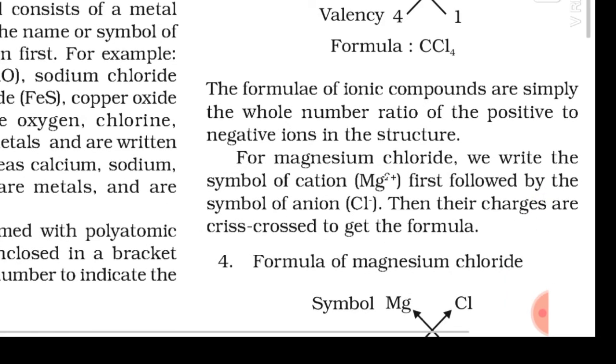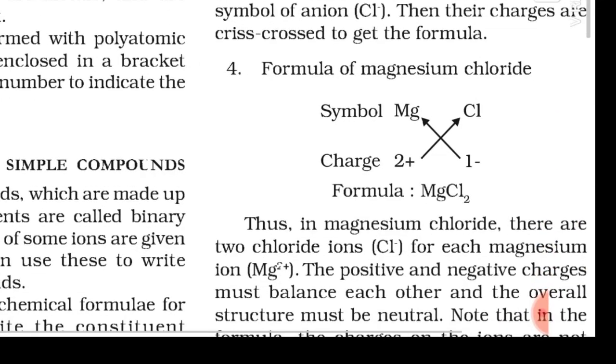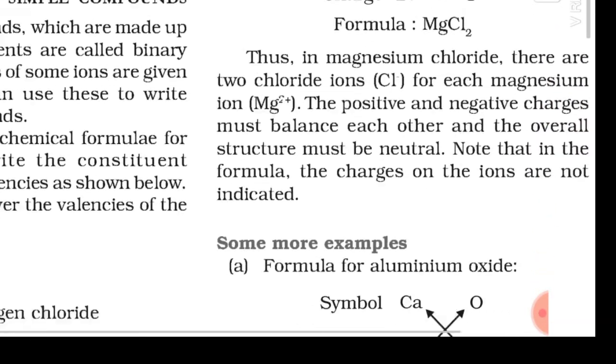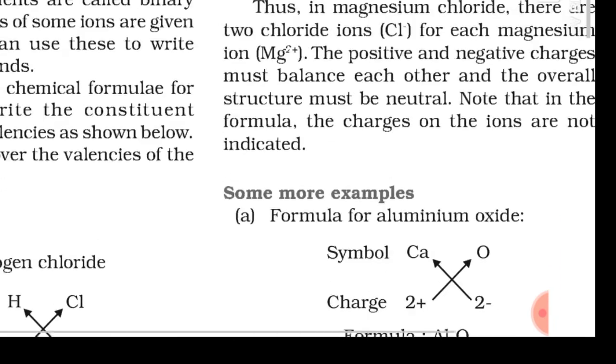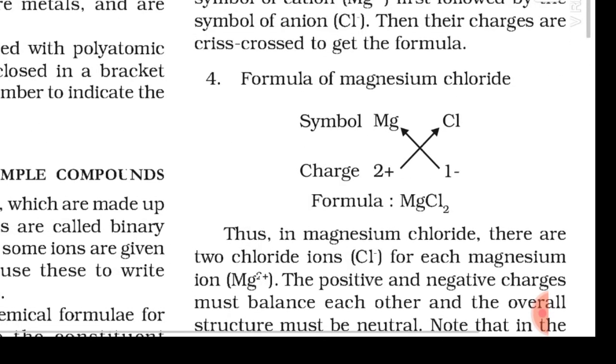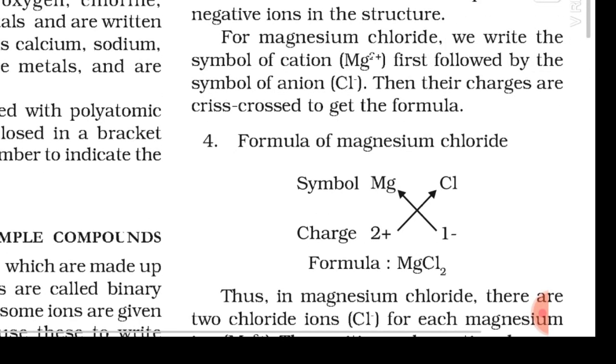But suppose we have an element of more than one valency. In that case we will take the example of magnesium and chlorine. See, magnesium valency is 2, more than 1. The formulas of ionic compounds are simply the whole number ratio of the positive to the negative ions in the structure.